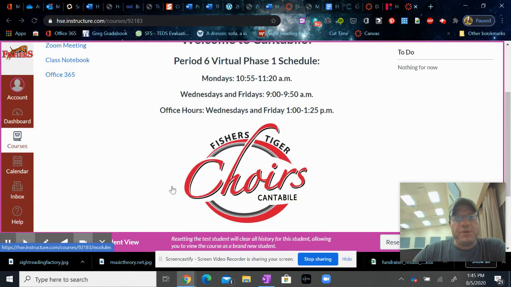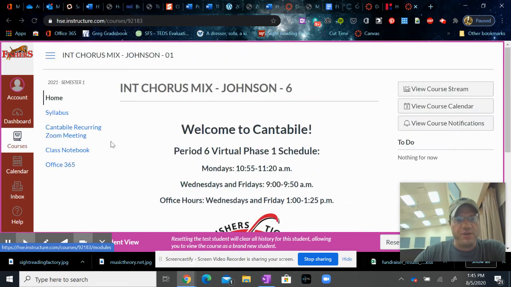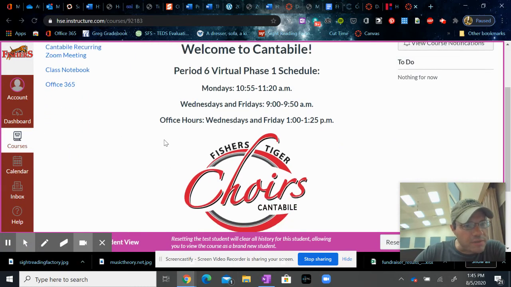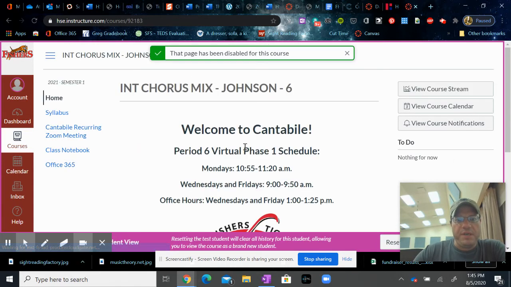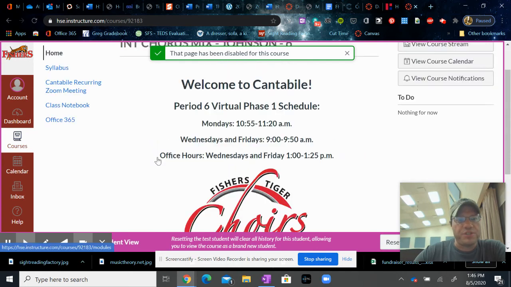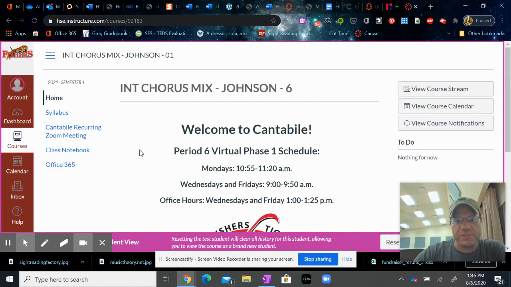The other one that's important is modules. That button will take you to the modules page, and you can also access modules on the left side, which I also have to fix. When you click on modules, it will take you to the virtual module that we're going to be using for the first part of the year. You'll see an August module that will have daily lessons that we'll be going through together. All of that will be updated this evening.